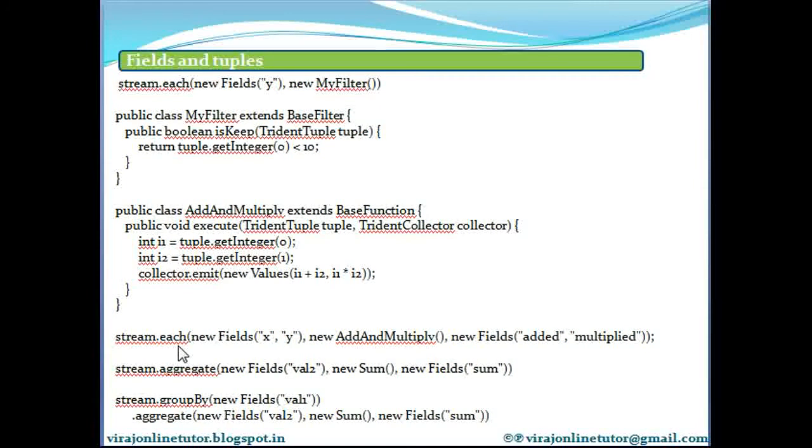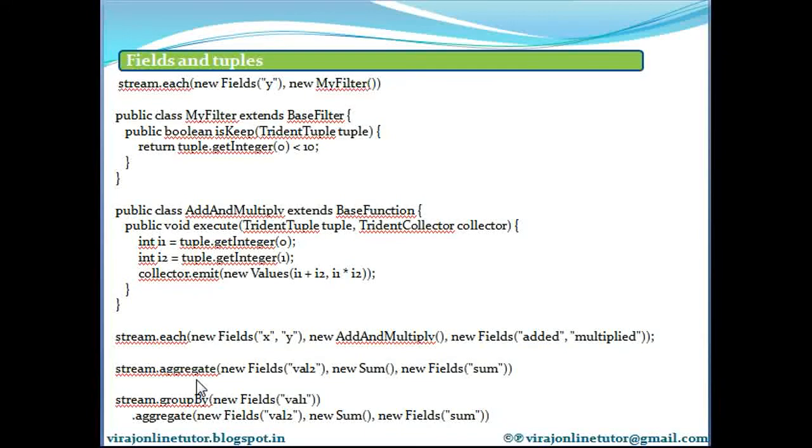So the output of the functions is additive. The fields are added to the input tuple. The output of each call will contain tuples with 5 fields: x, y, z, and to that will be added the multiplied and added columns. So earlier there were 3 fields x, y and z. Now after this operation it will have 5 fields: x, y, z plus 2 more fields, added and multiplied. Clear?